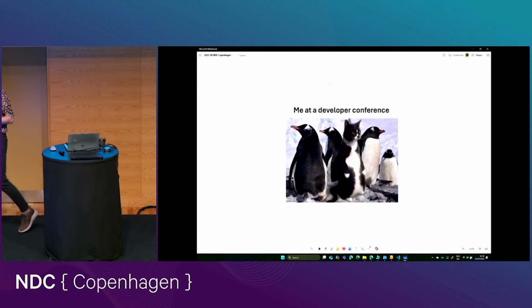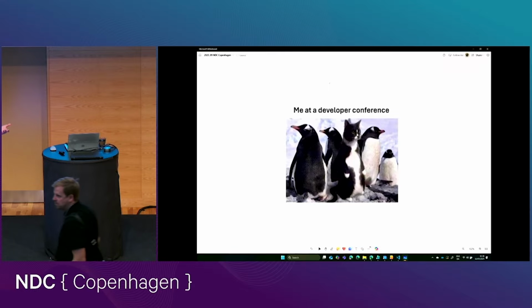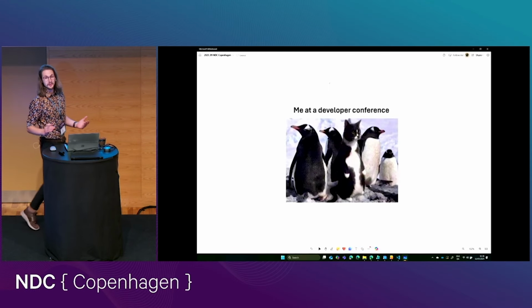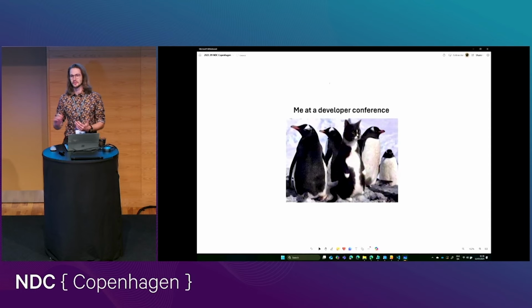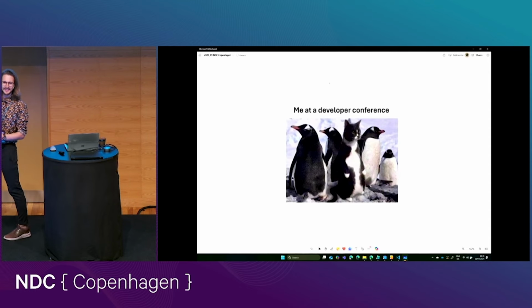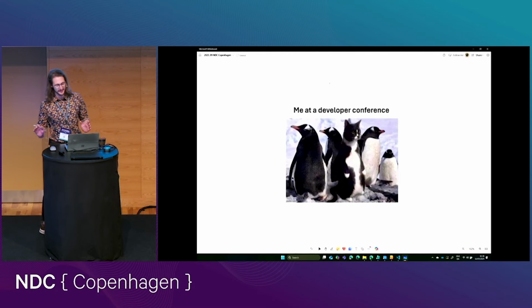I'm not a developer myself. I have a degree in software development, but I've actually never worked as a developer. All of the code that I'm writing only has to run for as long as I want it to, and never in production. And that's a good thing, believe me, for everybody.